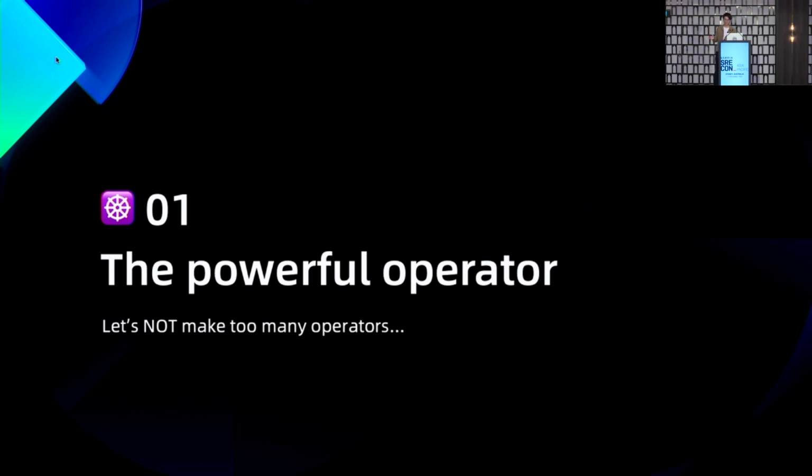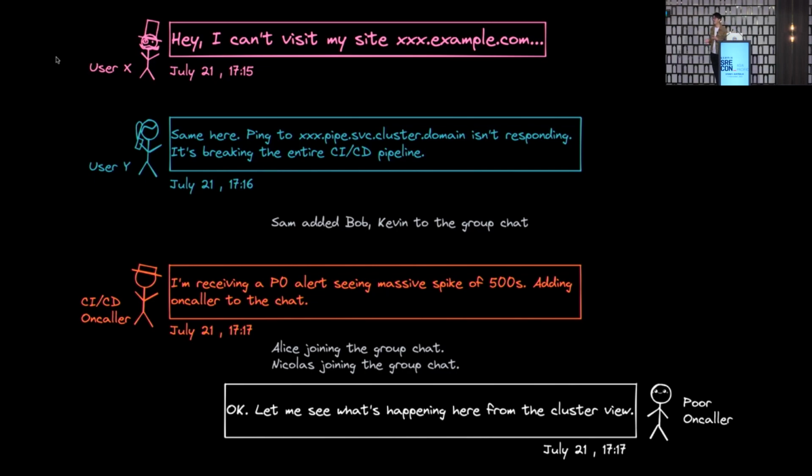Okay, so everyone loves the operator, right? You just write a bunch of custom resource definitions, write a bunch of reconciliation code, and let the operator take the wheel. So automation is done. And one day, in our internal user group chat, we suddenly saw users start reporting errors to us. One user simply said he couldn't visit a certain domain. Another user did a little debugging and said, it looks like the service object is disappearing, and they can't visit the service domain created by Kubernetes itself.